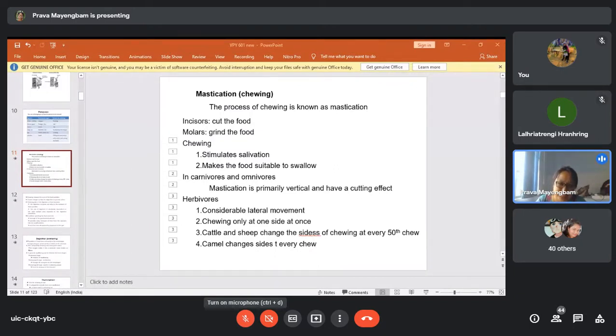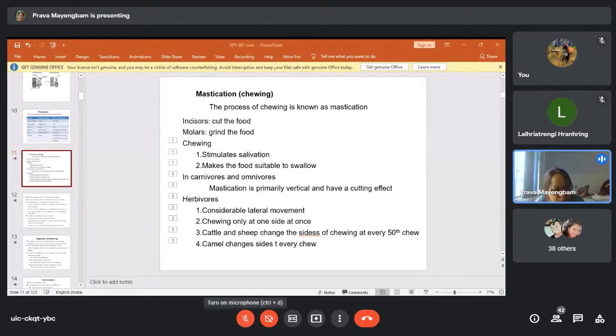Particularly the incisors. Incisors means the incisor teeth. Okay, the incisor teeth cut the food, and the molar teeth grind the food. So incisors are used for cutting the food, while the molar teeth are used for grinding the food. So during the process of mastication, teeth are exclusively used to cut the food and to grind the food into smaller particles.